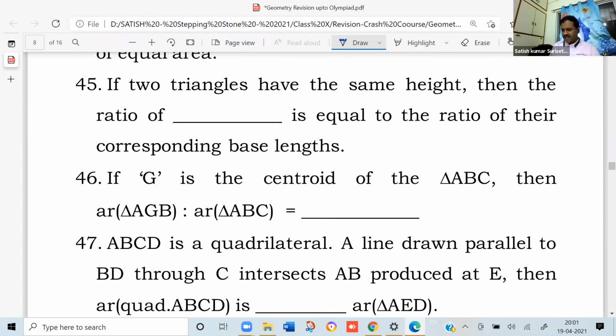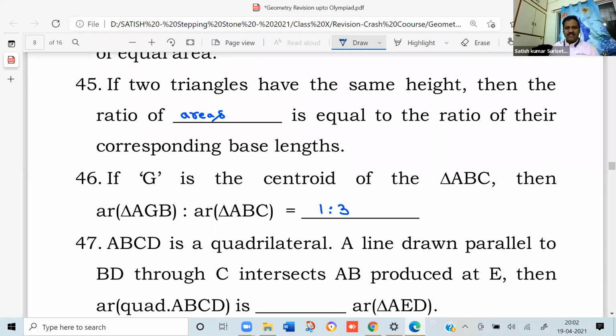If two triangles have the same height, then the ratio of dash is equal to the ratio of their corresponding base lengths. Ratio of areas is equal to the ratio of their corresponding base lengths. This you can derive easily using half into base into height. If G is the centroid of the triangle ABC, then area of triangle AGB is to area of triangle ABC. If you draw the rough figure, then you can get the answer easily. And you can even try to prove it also. It is 1:3.